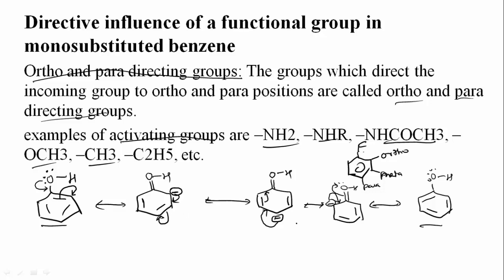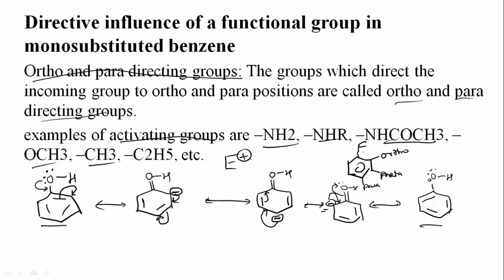And now from this what we can say is at which positions these will direct. If any electrophile E plus comes to this benzene, where will it attack? It will attack either the ortho position or the para position. This is also an ortho position.